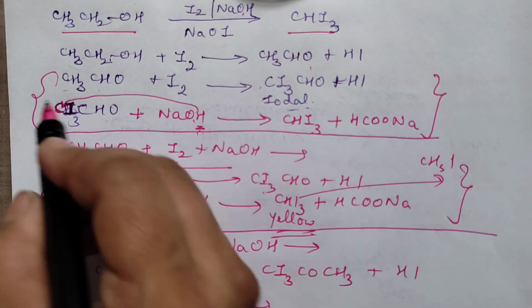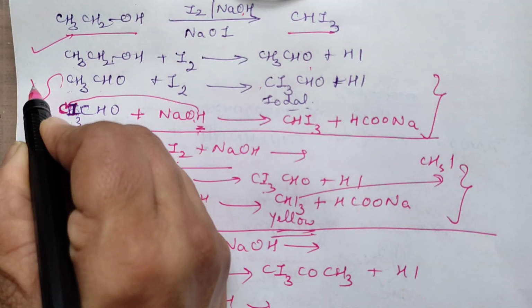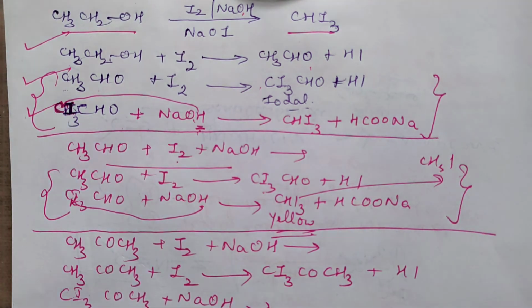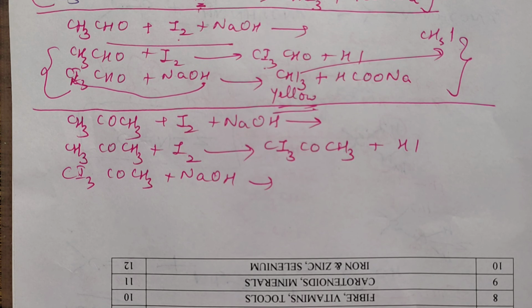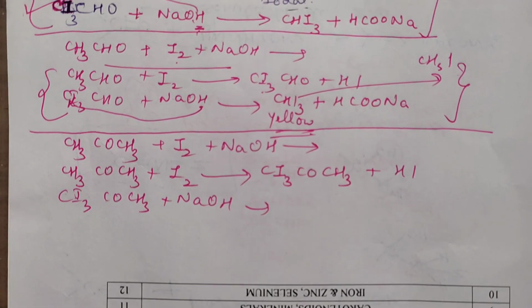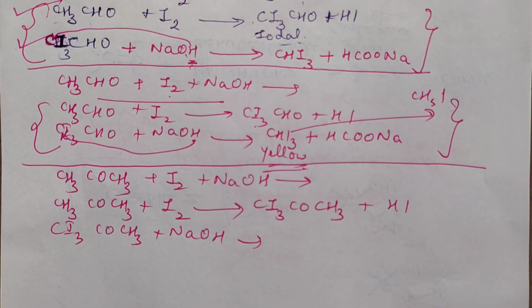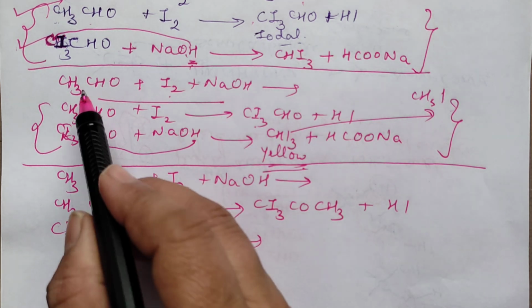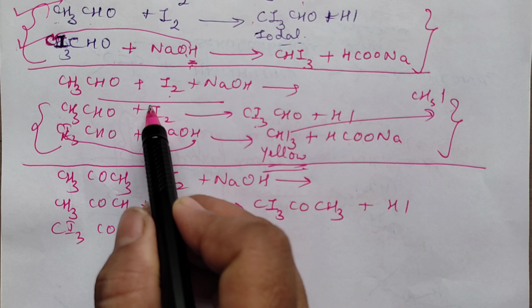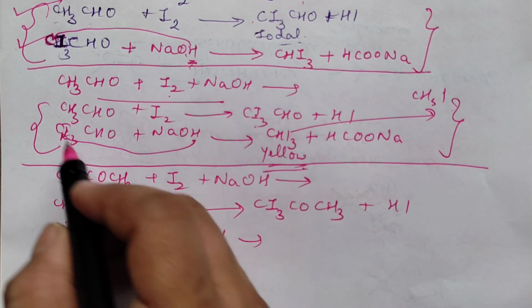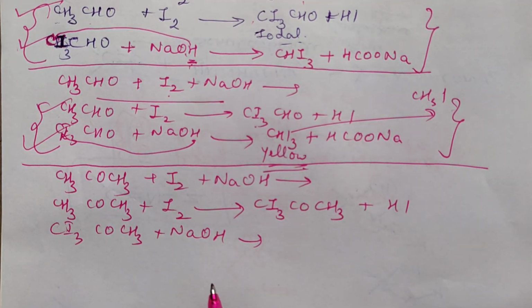So three steps: first oxidation, then iodination, then hydrolysis in the presence of base. If I begin with aldehyde, then I will be writing directly iodination and then base hydrolysis. So two steps. With carbonyl compounds, it will be only two steps, right?